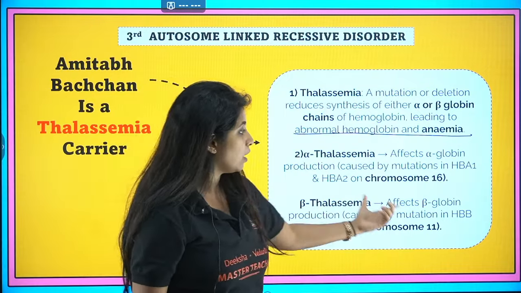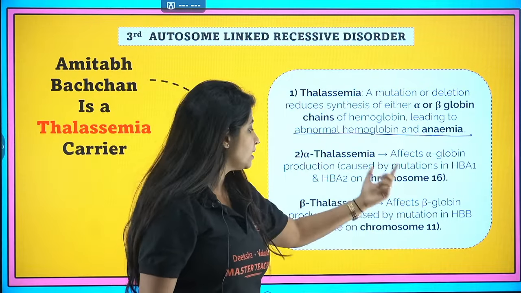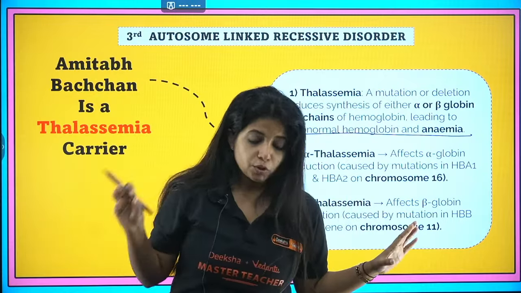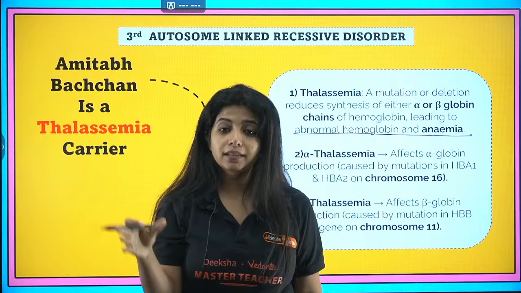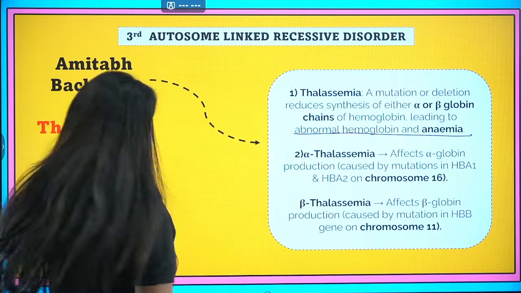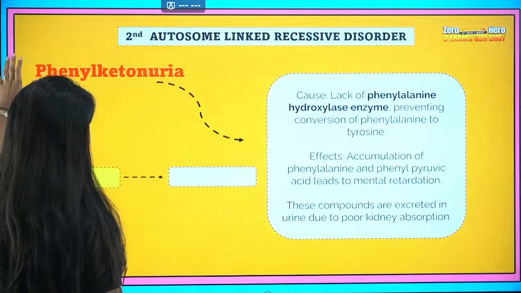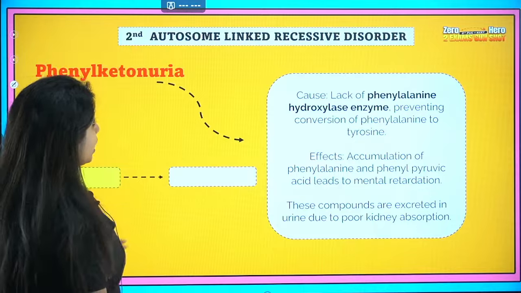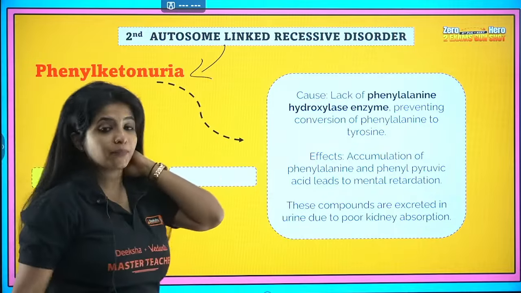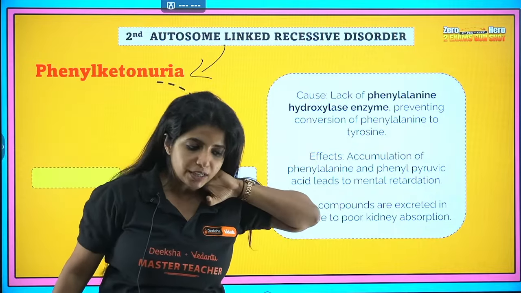Similarly, beta thalassaemia affects the beta globin production in the HBB gene on chromosome number 11. That's all. So it's a quantitative disorder, and sickle cell anemia was a qualitative disorder. Now, there is one more autosome linked recessive disorder, and that is phenylketonuria. We already discussed it.